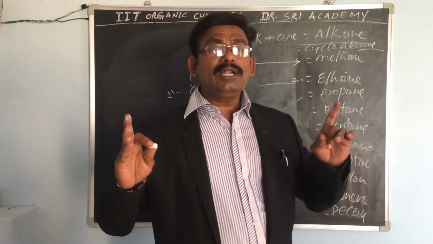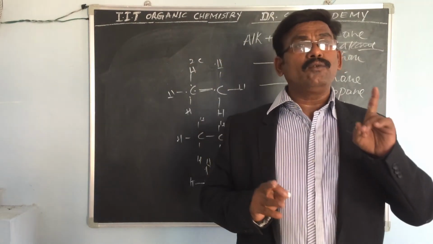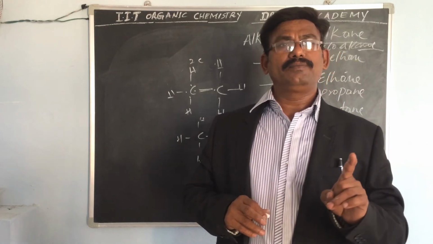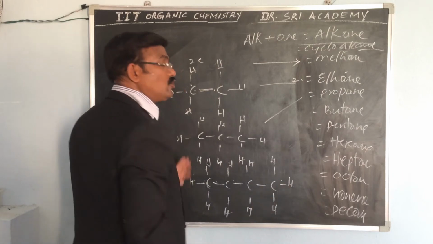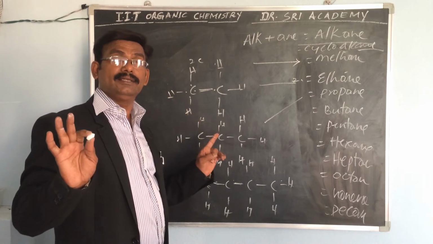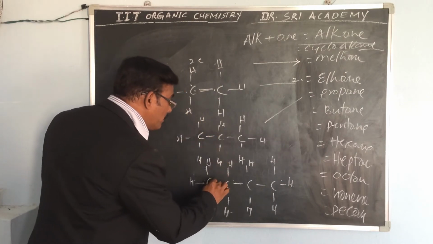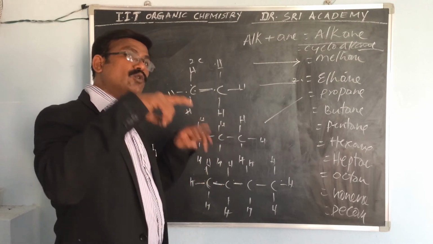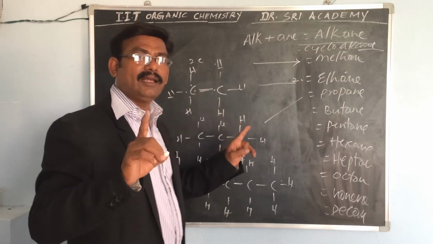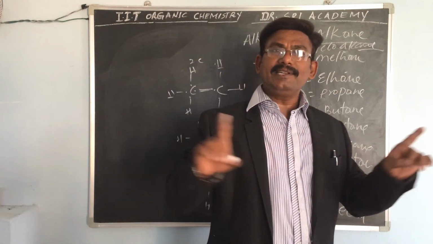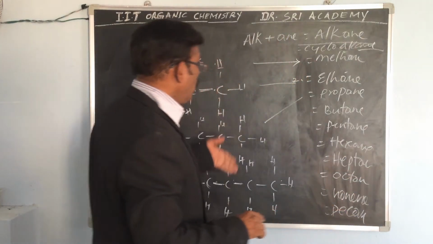Okay? The bond between the two carbons is only a single bond. So don't think the total number will be 1, 2, 3, 4. Not like that. Just a single bond is present between the 2 carbon atoms. You have to remember it like that. Is it clear? So please note down.